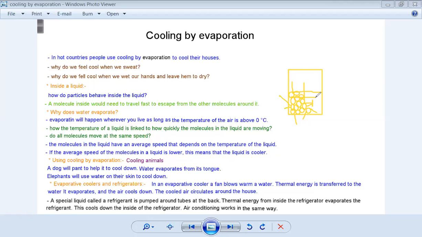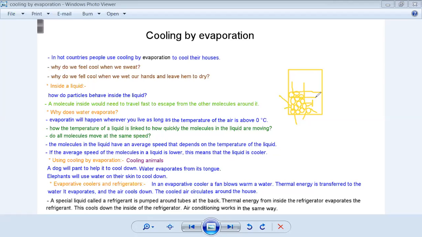In the middle, we have medium speed, the ones that are pulled back by the water again. And the down ones have lower energy. So in this case, they will remain in the liquid until time passes. They will have less crowded molecules, or fewer molecules in the water. So in this case, they can escape also. Is it clear? Yes. Okay.